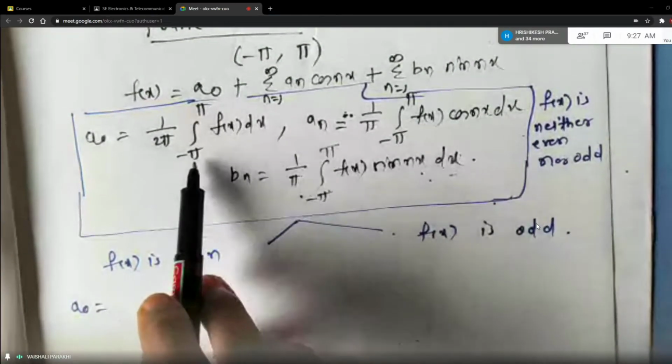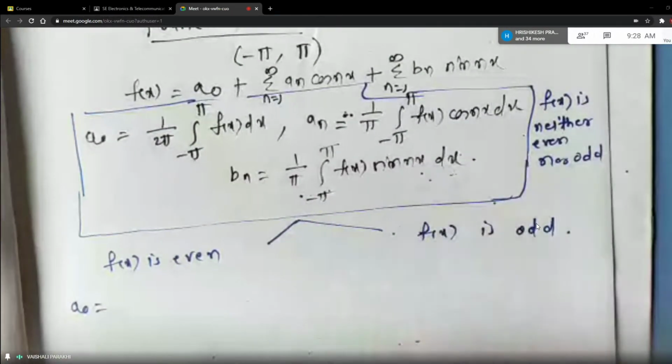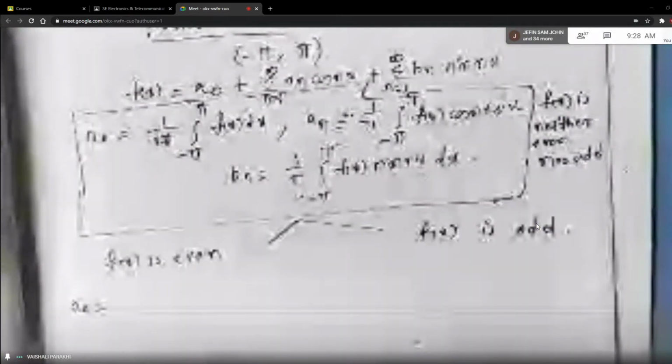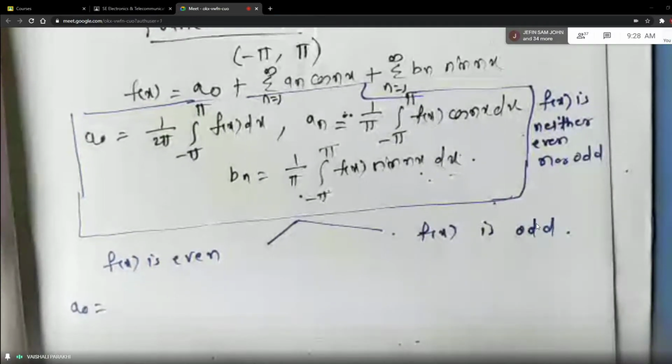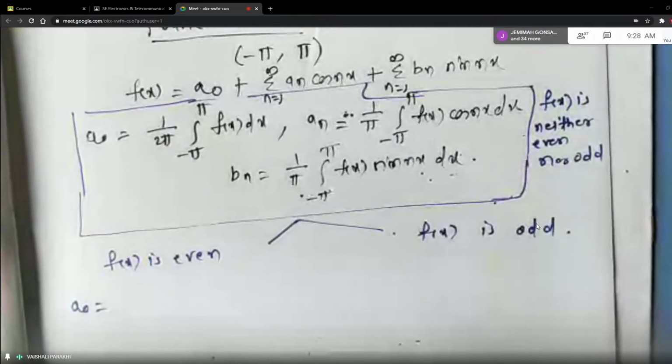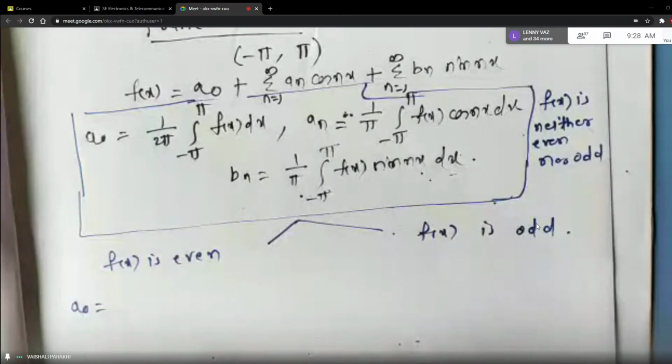But whenever you look at the limits from minus pi to plus pi, minus a to plus a, minus infinity to plus infinity, that time definitely you have to consider the nature of the function, whether it is even or odd.